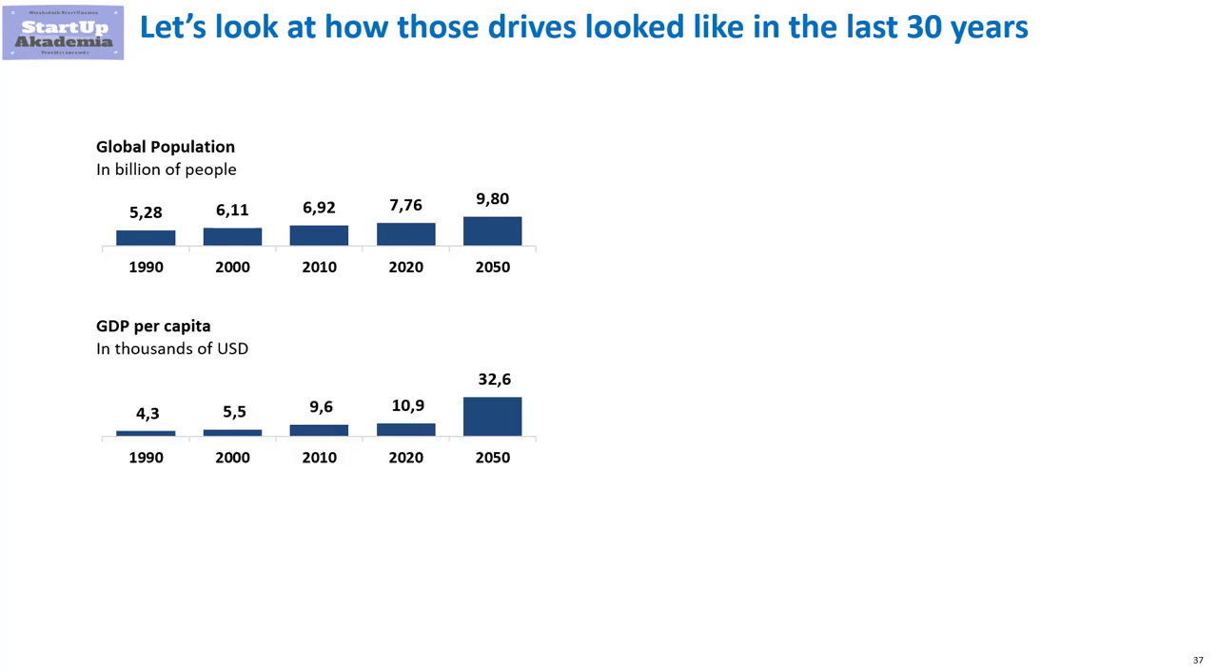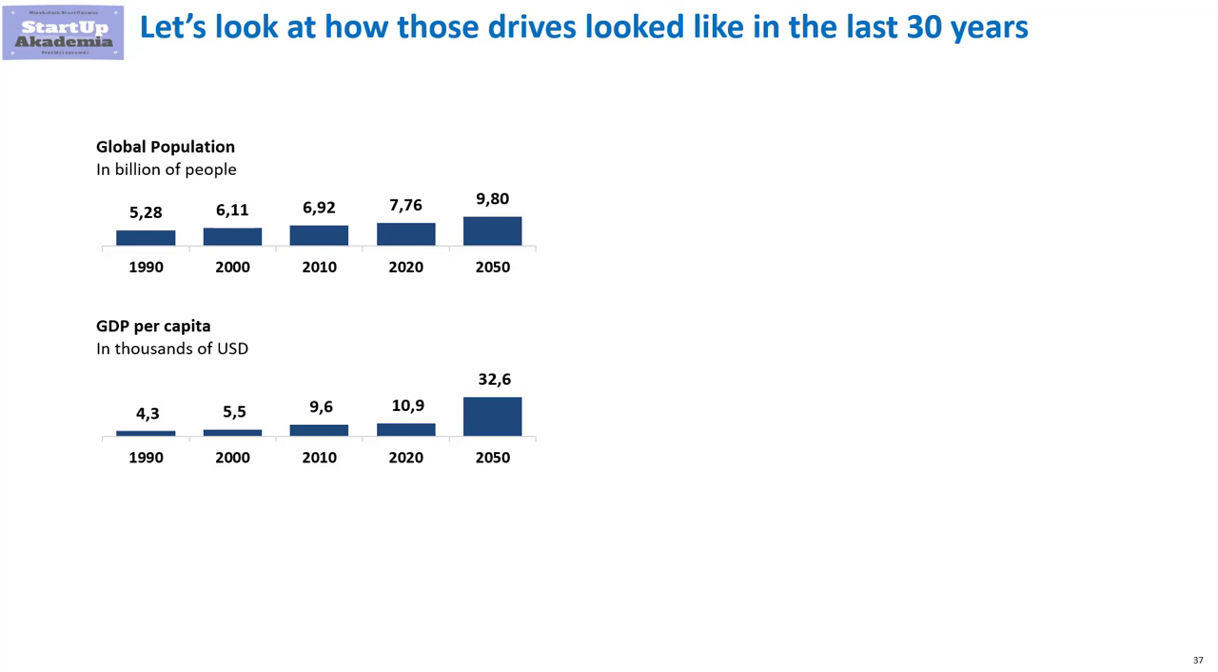A similar trend we can see when it comes to the second metric, the gross domestic product per capita. In 1990, one person, on average, was creating a little bit above $4,000. In 2020, we have almost managed to reach $11,000. And if the trends continue, by 2050, an average person will produce $32,000 of gross domestic product.